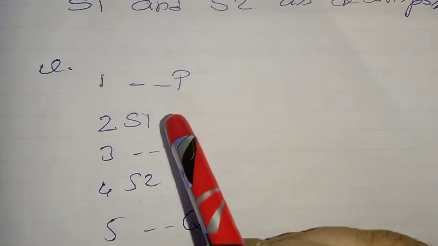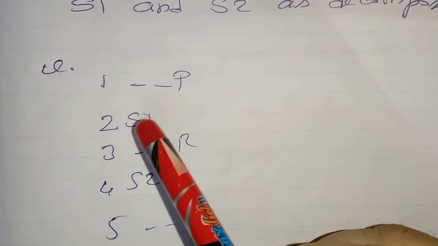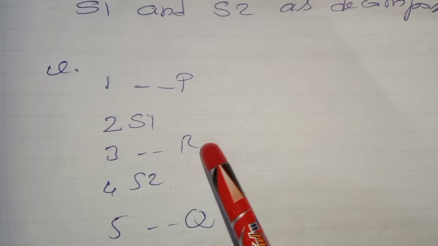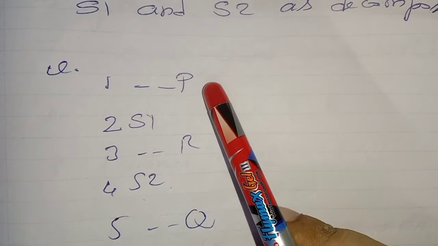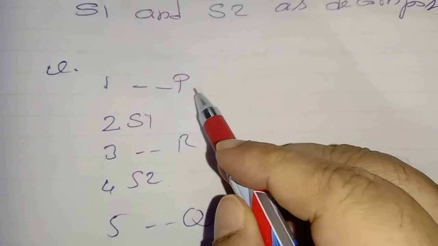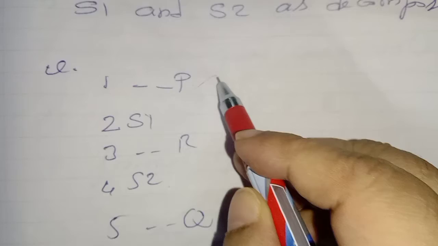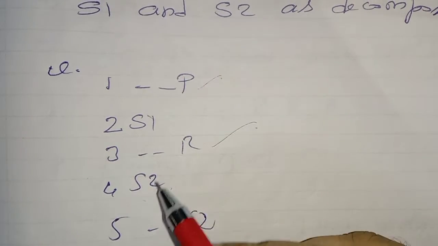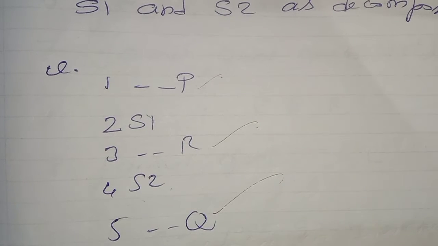S1 and S2 are decomposed. How? Your input is P, you do S1, you get R, and the output is R. If it is true, do this; if it is false, do that. That is, you get an input and you get the output as R. Otherwise, do S2 and get the quotient.